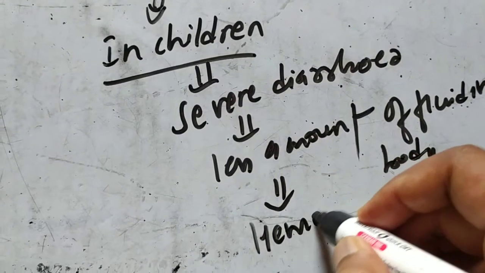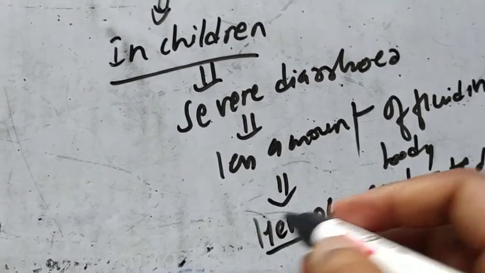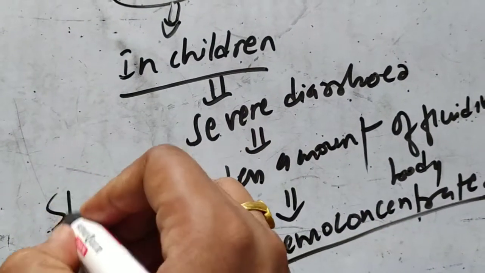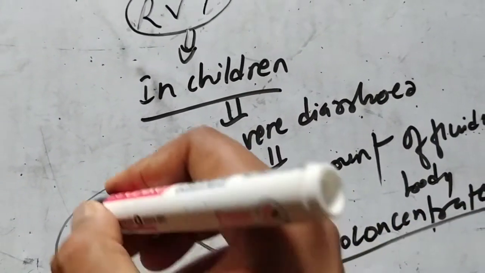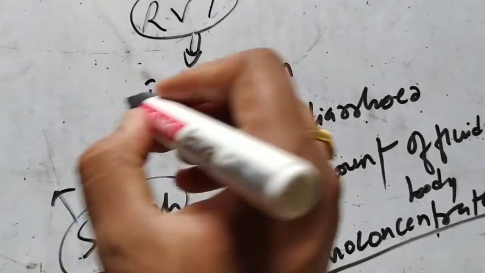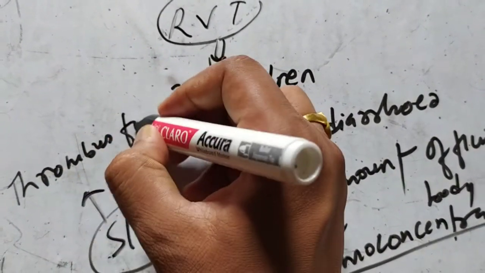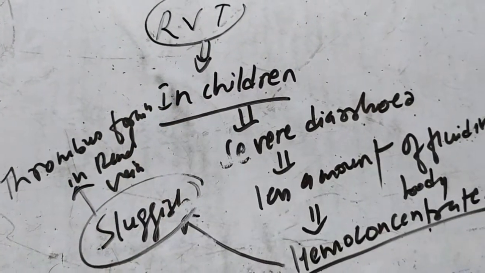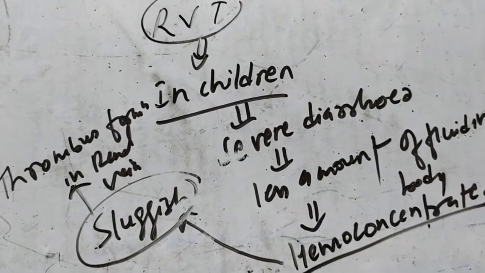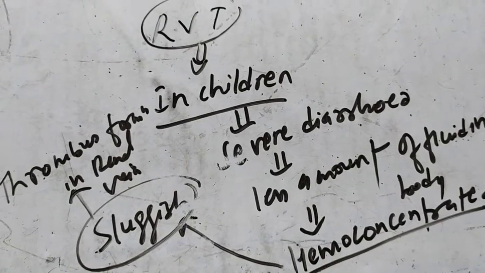It means that the blood is hemoconcentrated, and in hemoconcentrated blood the circulation is sluggish, due to which there can be thrombus formation in the renal vein. So the thrombus formation is basically due to the hemoconcentration and sluggishness of the blood. Due to this, there can be renal vein thrombosis.